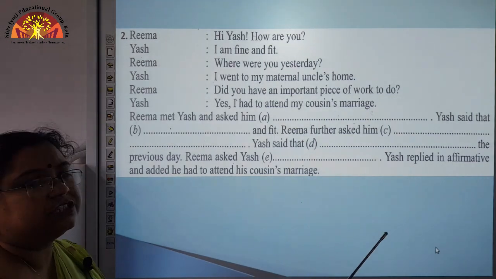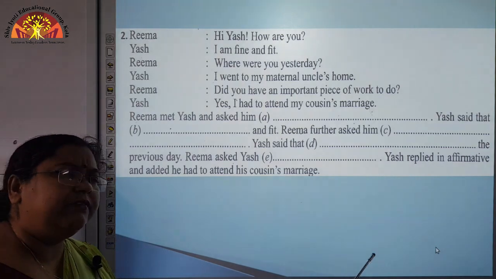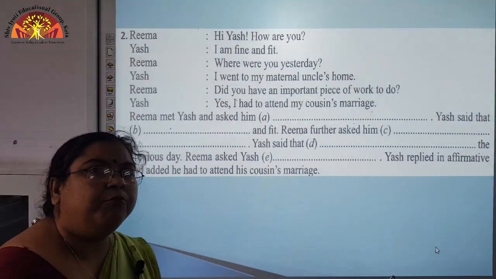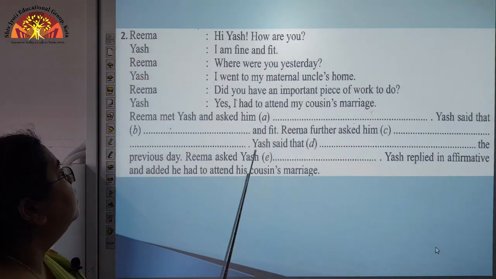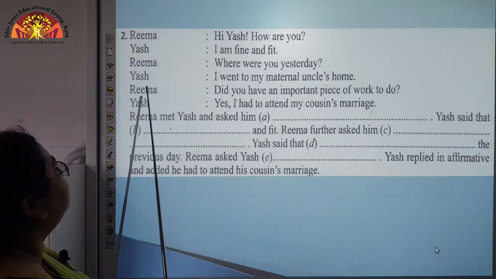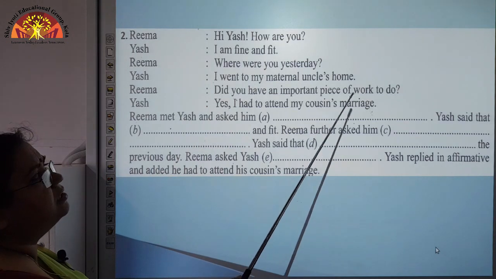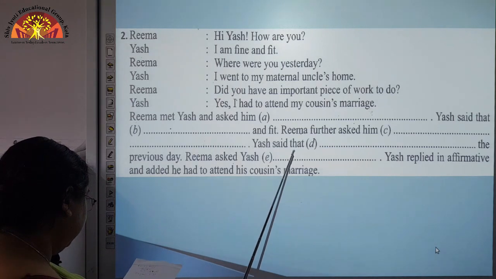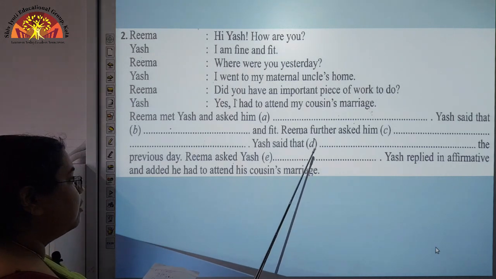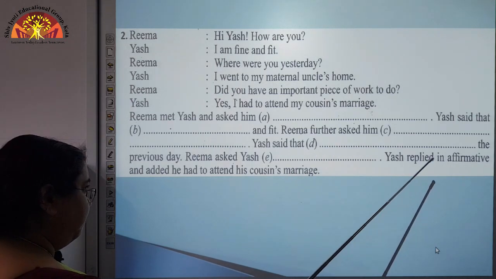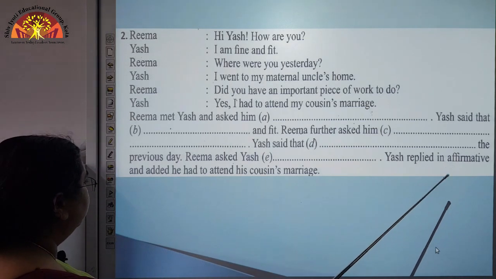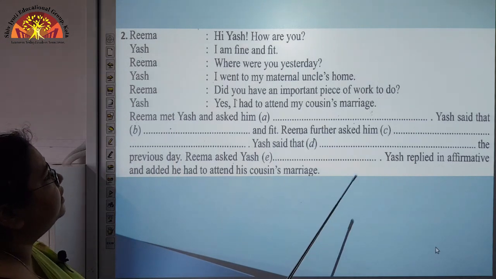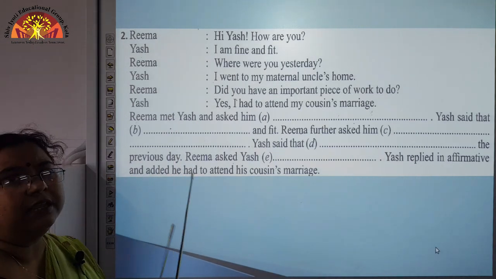Even yesterday can also be used, but the previous day is more appropriate. Okay. Now next, Yash has replied, I went to my maternal uncle's home. So Yash said that he had gone to his maternal uncle's home the previous day. Okay. So here the previous day is being used.